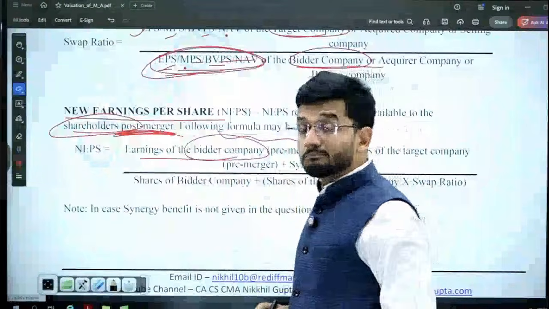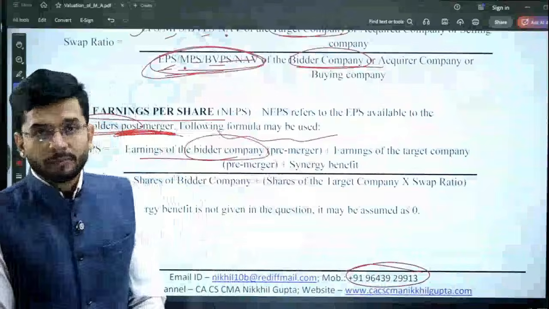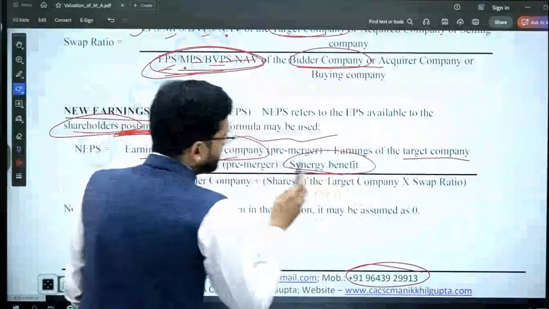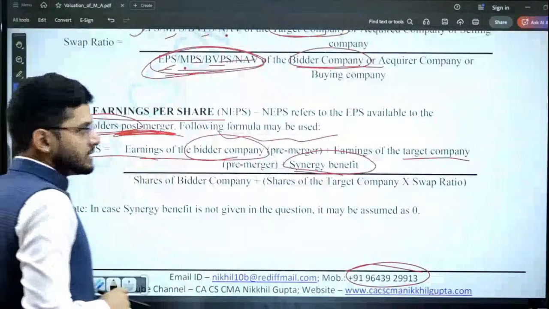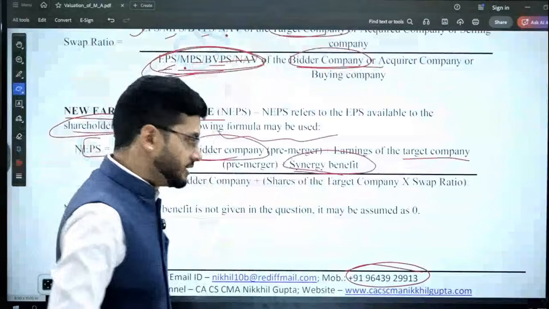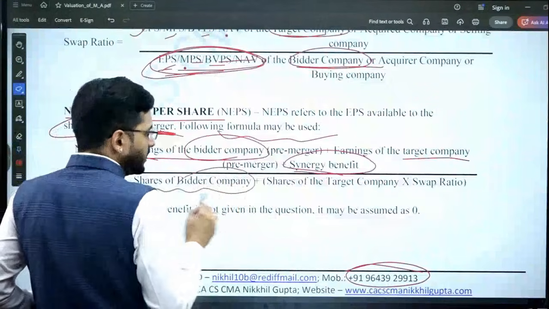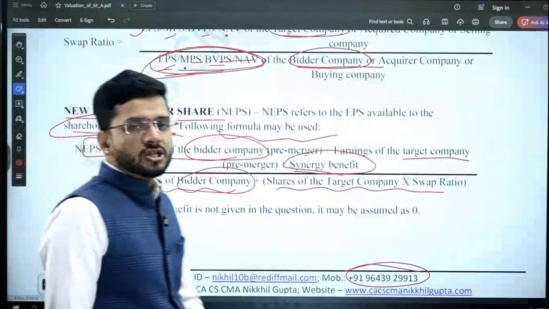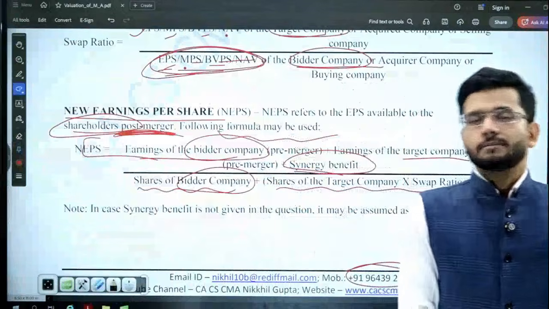Earnings of the bidder company, the company which is bidding, plus earnings of the target company, plus the synergy benefits. This is the total earnings that is available to the merged entity, divided by shares of the bidder company plus shares of the target company multiplied by the swap ratio.